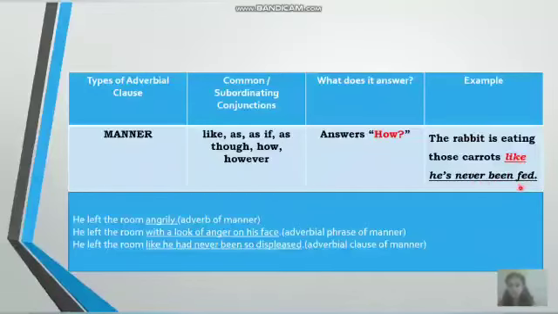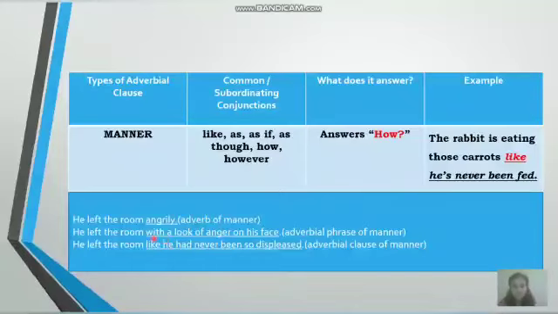You have a subject and you also have a verb in this part of the sentence. Now again look at this example which is given below. He left the room angrily. Now look at the underlined word angrily. Raise a question. How did he leave the room? You get the answer angrily. So if it gives you the answer for the question how, then it is an adverb of manner. So this angrily is an adverb of manner.